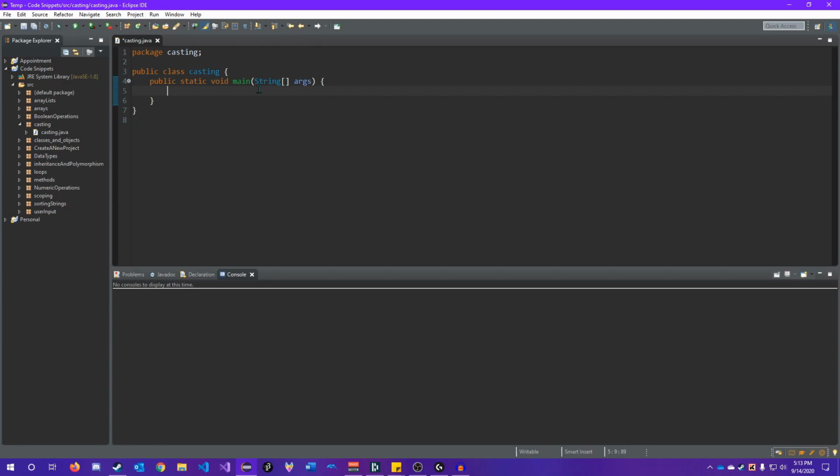Hello, today we are talking about coercion and casting. So, what is coercion and casting? What does all that mean? Coercion is just a broad term that means we're going to take one data type and convert it to a similar data type.